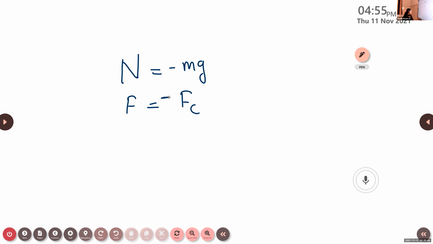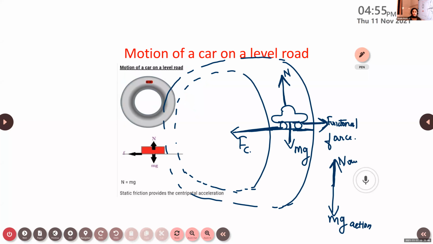So once again, I will explain this. Here we consider a car on a level road. Then we discuss the types of forces acting on this car. The first one is the vertically downward force, mainly due to the weight of the car. The weight of the car Mg exerts a force vertically downwards. At the same time, it also experiences a reaction force acting vertically upward, and this reaction force is represented by the letter N.